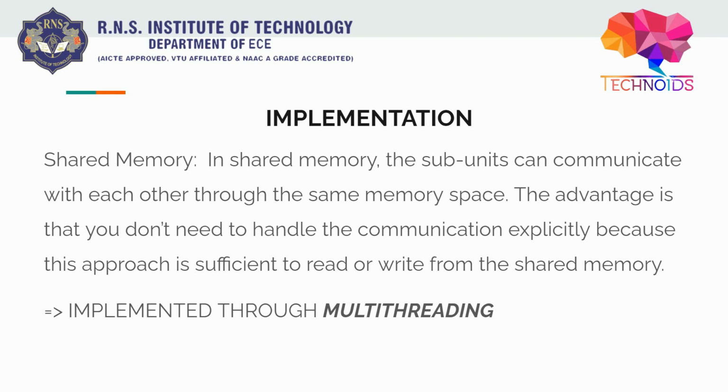So in shared memory, one memory is there. Suppose you have 1 GB of memory in a pen drive. That's too less, but let's say you have 1 GB of memory, not in a pen drive, in a hard disk. So that is shared memory. And let's say you have 1 GB allocated to an SSD and 3 GB to an HDD. That is not shared, because a separate unit is there for the SSD and a separate unit for the HDD, right? That is a vague example I'm giving just to make you understand. But in shared memory, the subunits can communicate with each other through the same memory space, right?